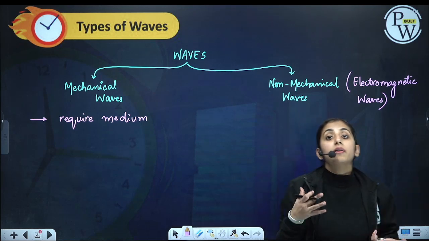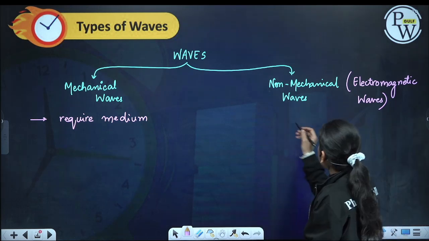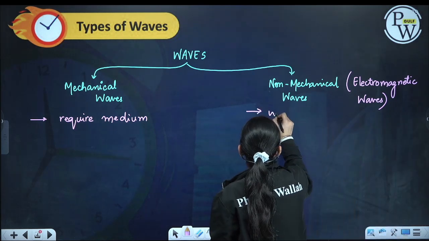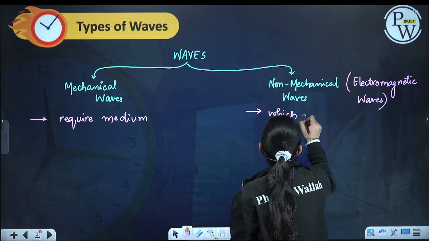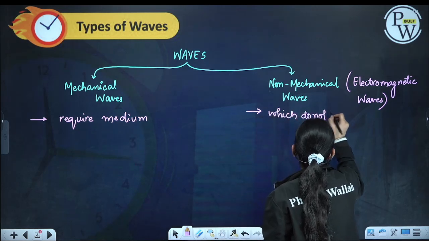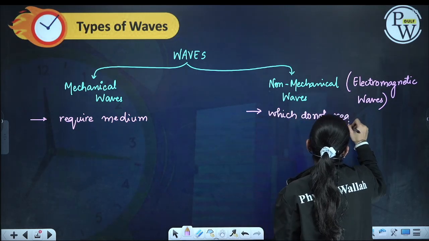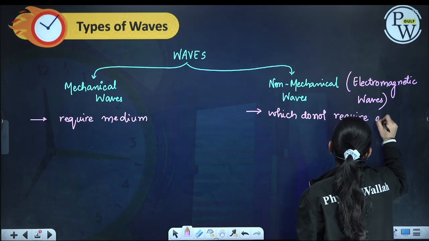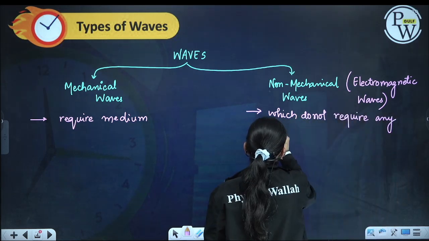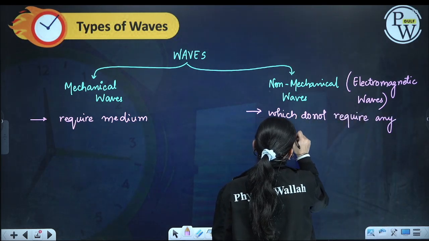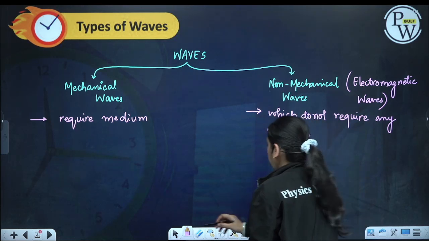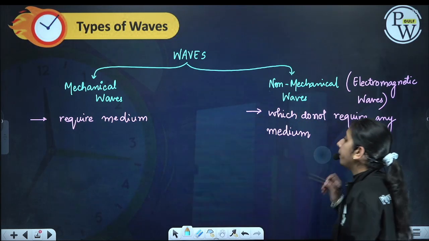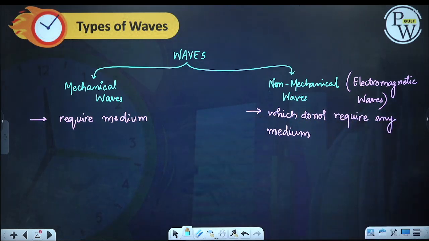They cannot travel in vacuum. The waves which do not require any medium for their propagation are called electromagnetic waves.